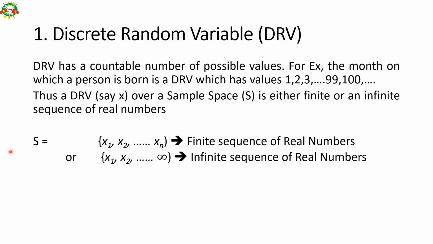A finite discrete random variable is x1, x2, and so on, so we know the last entry in the number. Here we do not know the last; it's infinite, there is no end to it, but it is still a countable number of possible values. DRV, discrete random variable, means countable number.